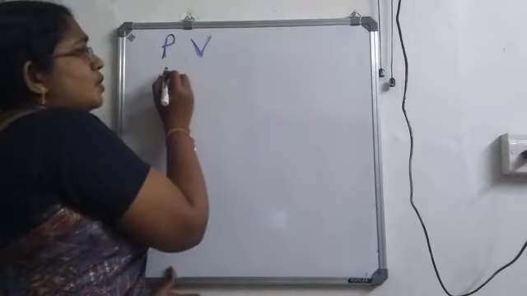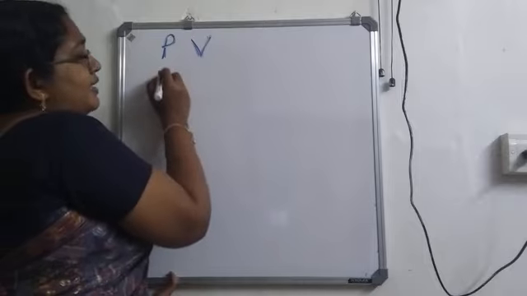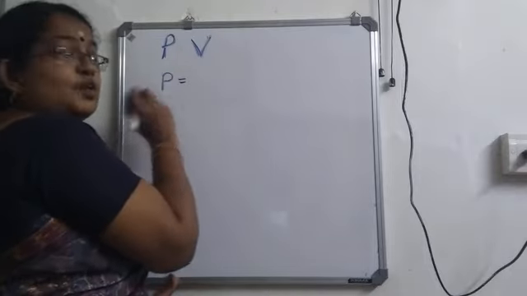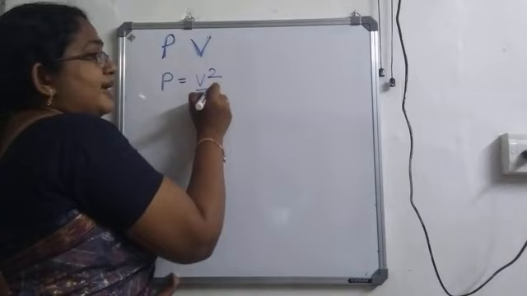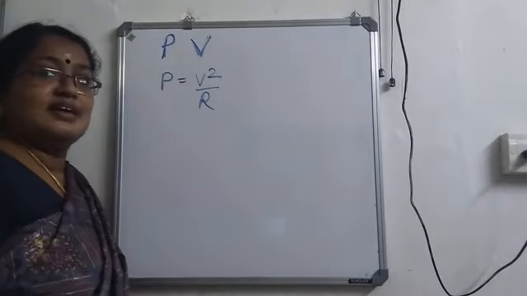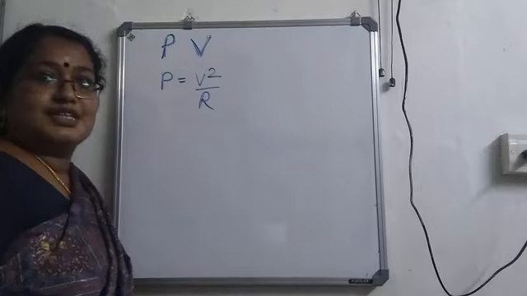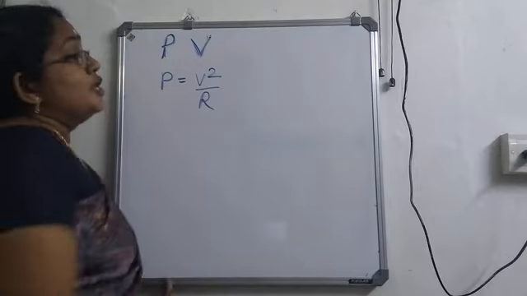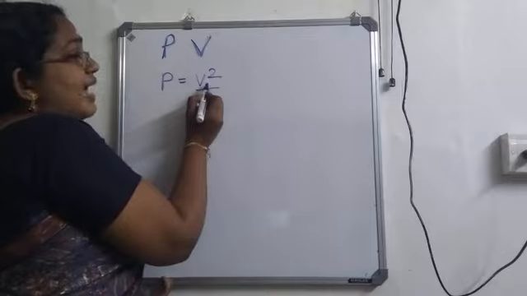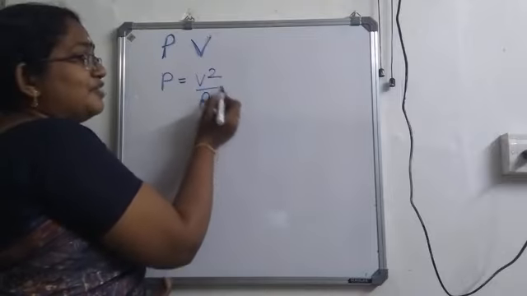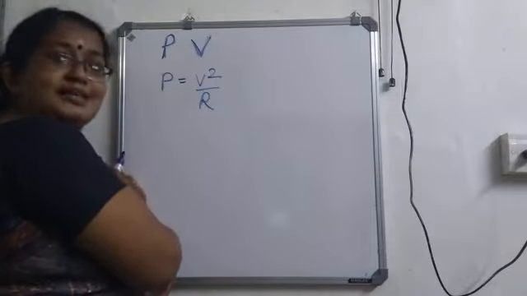Okay. So we have learned the equation power is equal to V square by R. Do you remember this equation? The fourth equation we wrote is power is equal to V square by R. So once you know power and potential, from that you can find the resistance offered by the circuit.